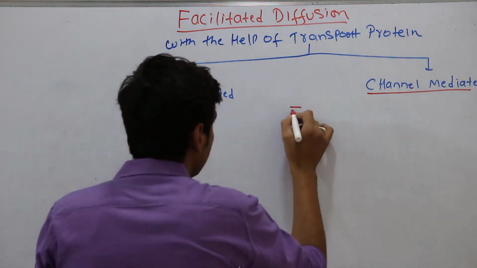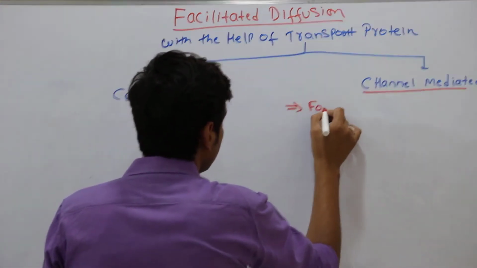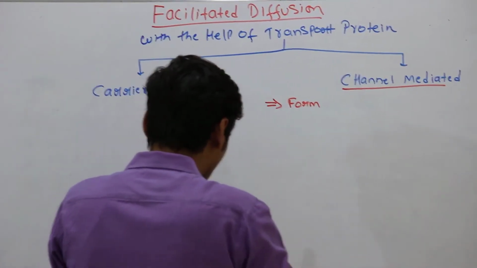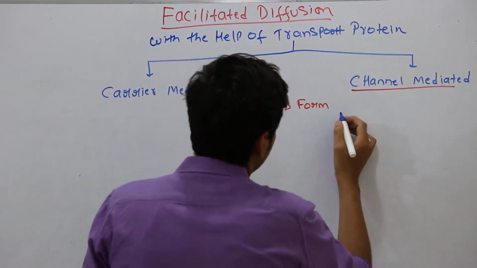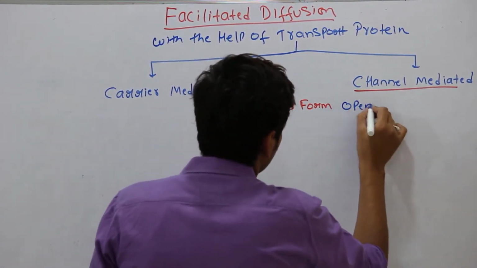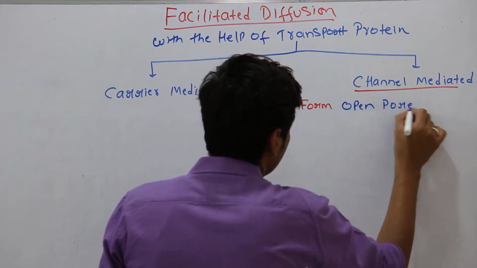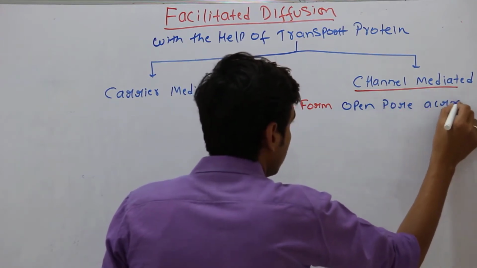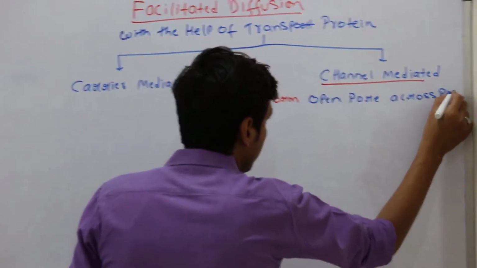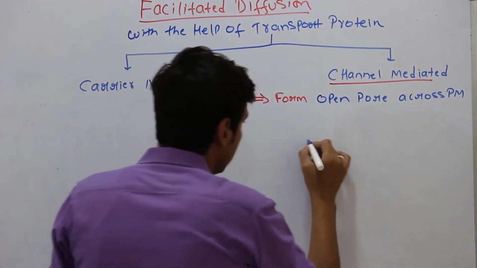This channel forms an open pore across the plasma membrane. Suppose this is the plasma membrane.